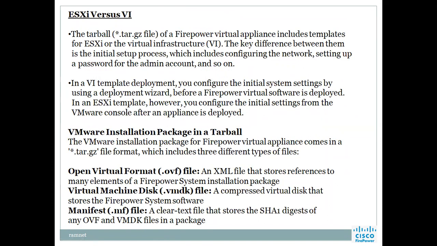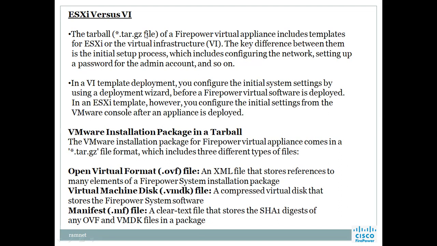ESXi versus VI. We have some kind of tarball. Tarball is a zipped file, called a tarball in Unix format, of a Firepower virtual appliance, and includes the templates for ESXi or the virtual infrastructure. The key difference between them is the initial setup process, which includes configuring the network, setting up a password and admin account and so on. In a VI template deployment, you can configure the initial system settings by using the deployment wizard before the Firepower virtual software is deployed. In an ESXi template, however, you can configure initial settings on the VMware console. Anyway, we can do that.